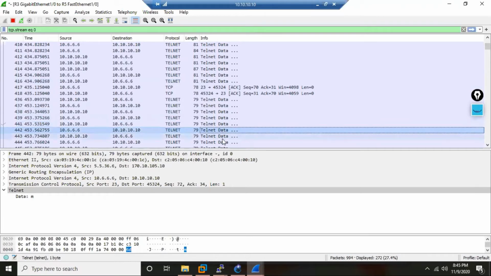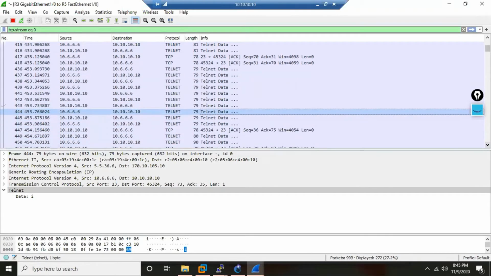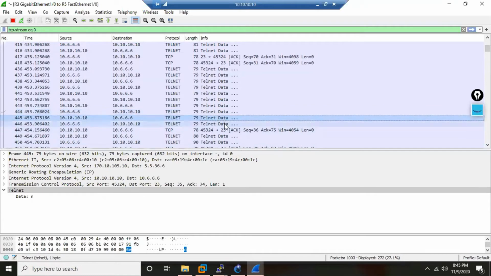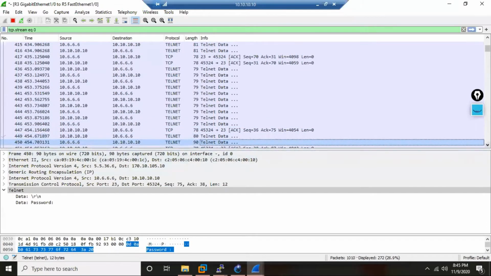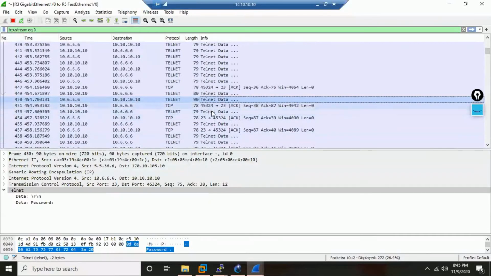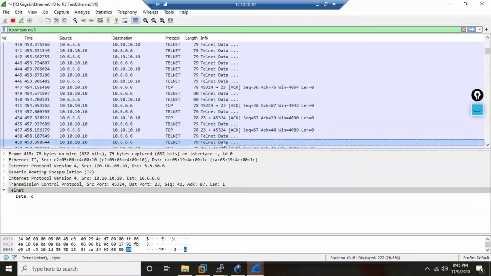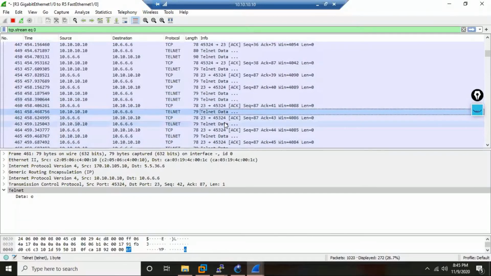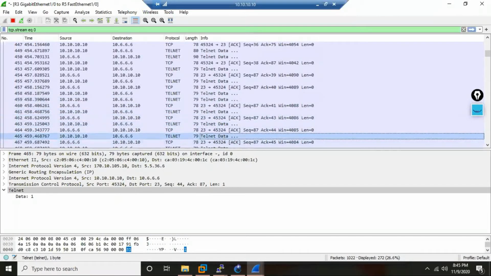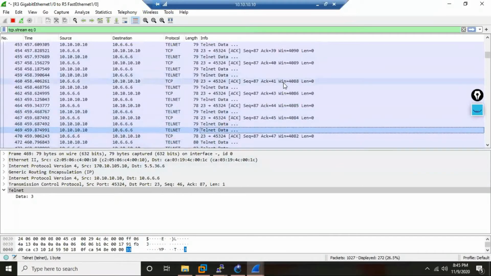Admin, admin, see every character, whatever I type, we can see. Admin twice, then it is asking for the password. Now the password I typed, every character: C capital, I, S, C, O, at the rate, 1, 2, 3. So you can study individual packets.